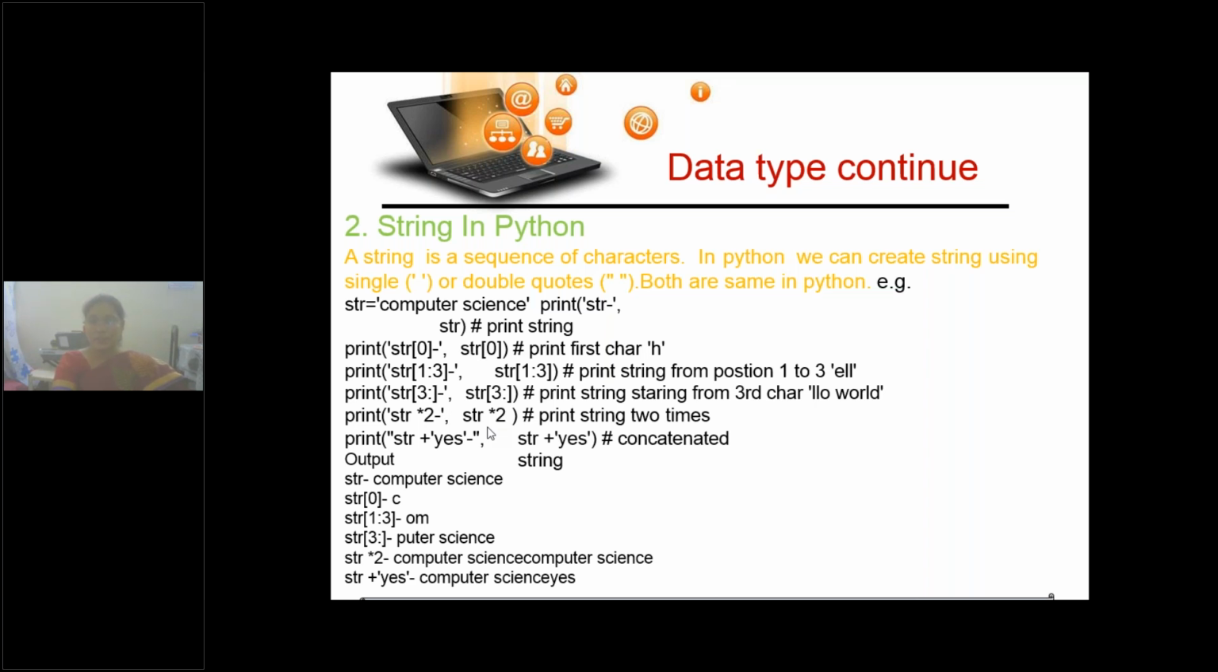Addition here is not mathematical addition, it is concatenation, joining together. Next, str plus s. So then what happened? Concatenation of computer science and s. So at the end of computer science, you will get yes. We can see the output here. Okay, did you all understand?